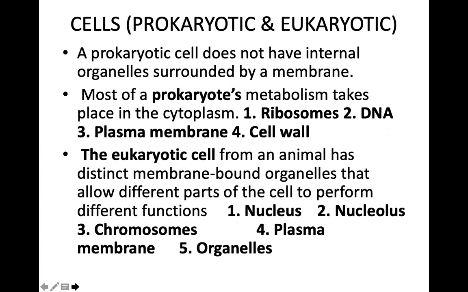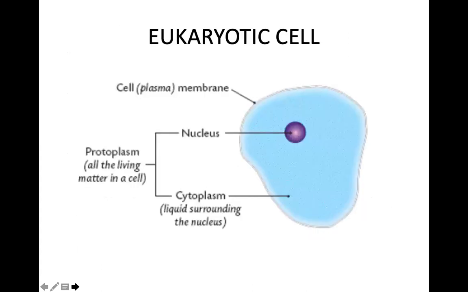The eukaryotic cell has distinct membrane-bound organelles, and they allow cells to perform different functions. The organelles are the nucleus, nucleolus, chromosomes, plasma membrane, and various other parts like the endoplasmic reticulum, the mitochondria, etc. This is how a eukaryotic cell is divided.